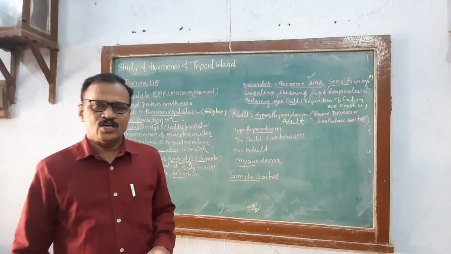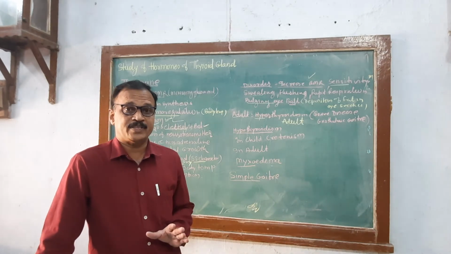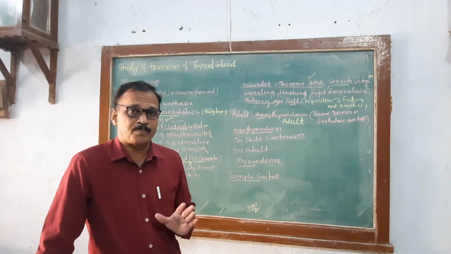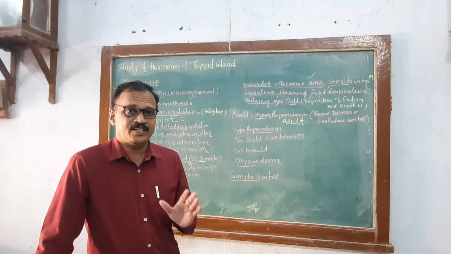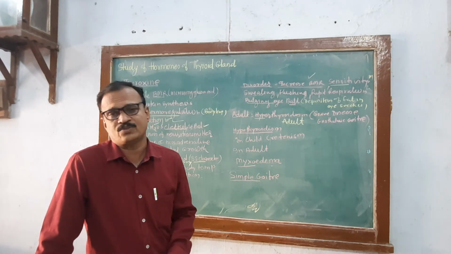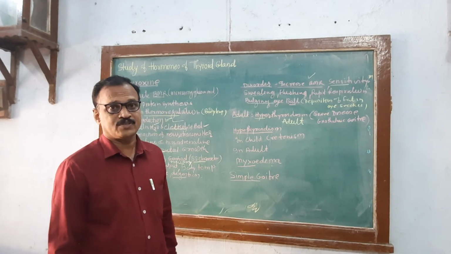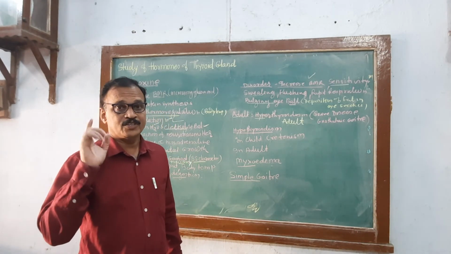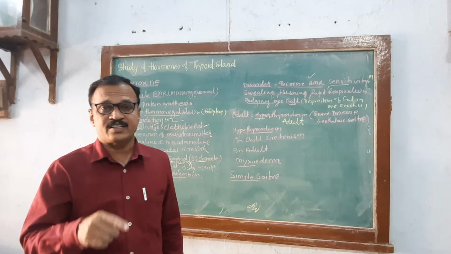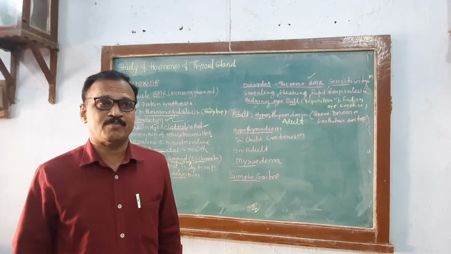Sterility will be there because of no proper development of secondary sexual characters and gonads. Hence that person becomes sexually immature. That condition is called myxedema.